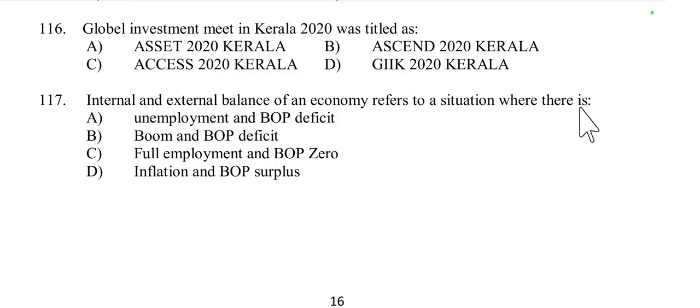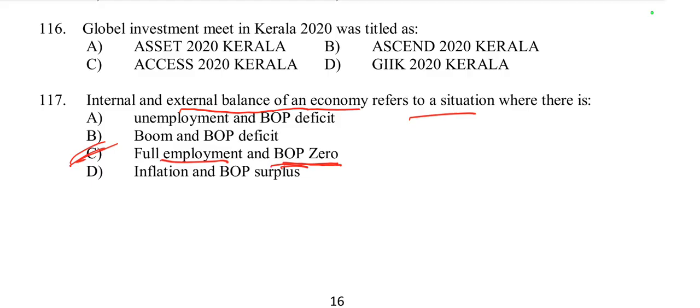full employment and balance of payment is 0. When internal and external balance in an economy is achieved, then it is called full employment and balance of payment is 0, because internal balance means achieving full employment and price stability, while external balance refers to having a stable balance of payments, ideally with balanced accounts, neither deficit nor surplus.